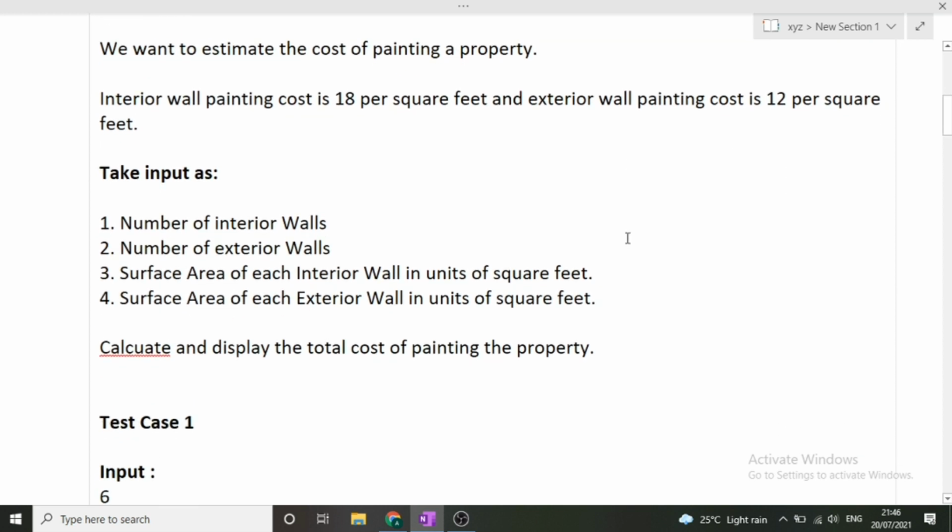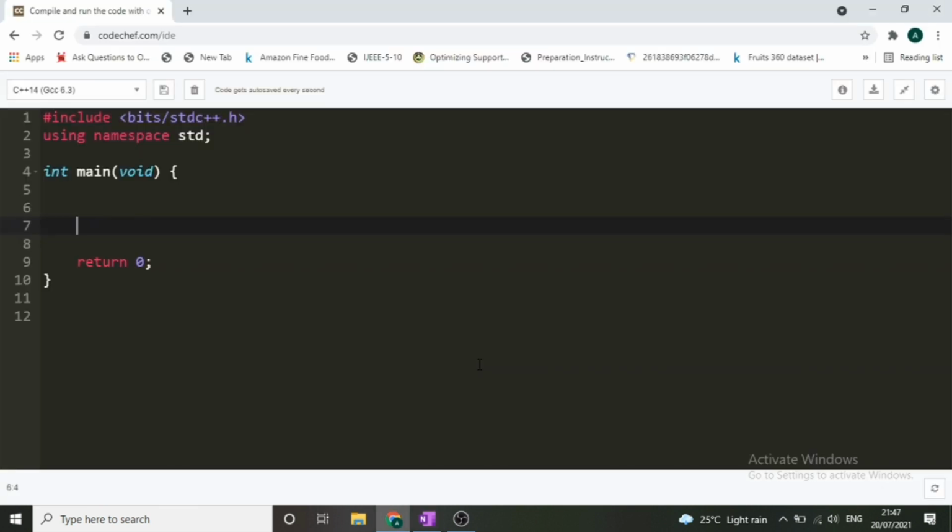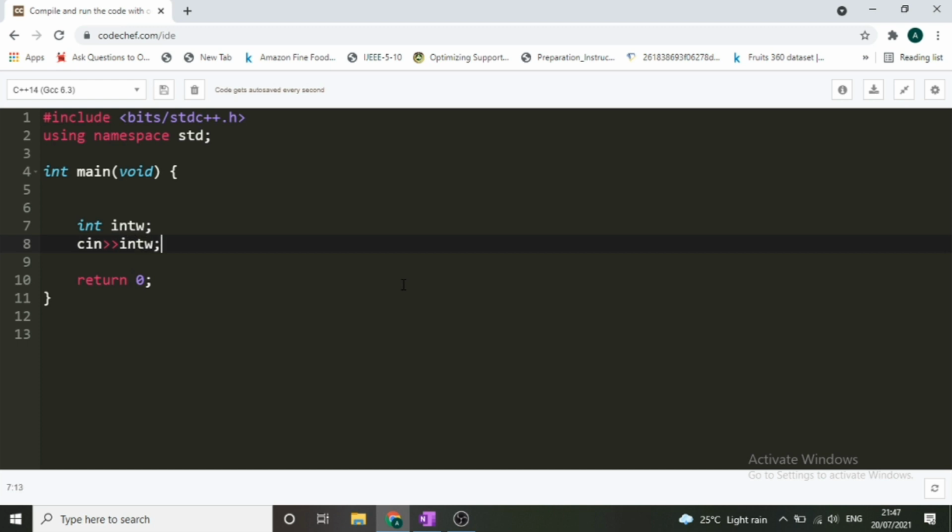Now we'll be seeing the code for the same. Okay, so in this question I will be coding in C++, but you are free to use any language you prefer. So first of all, we have to take how many interior walls are there. So you can say int w, which stands for interior walls. So first we'll take the value in int w, that is how many interior walls are there. Now second input was how many exterior walls were there. So int ext w, that is how many exterior walls were there.